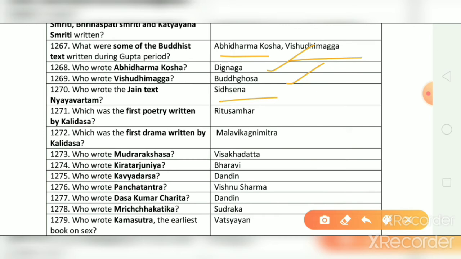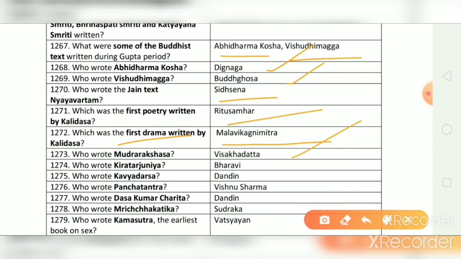Which was the first poetry written by Kalidasa? And the correct answer is Ritu Samhar. Which was the first drama written by Kalidasa? And the correct answer is Malvika Agnimitra. Who wrote Mudra Rakshasa? And the correct answer is Vishakadatta.